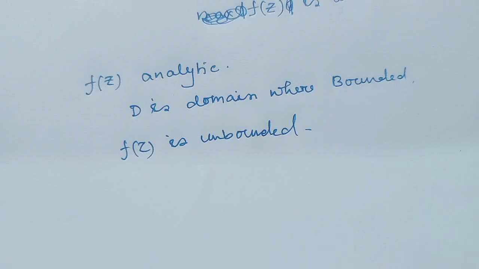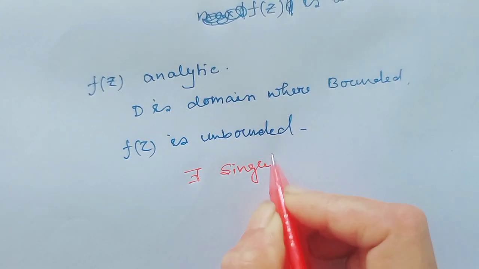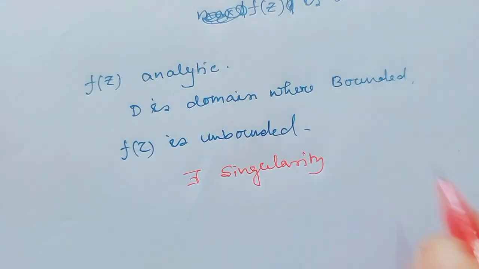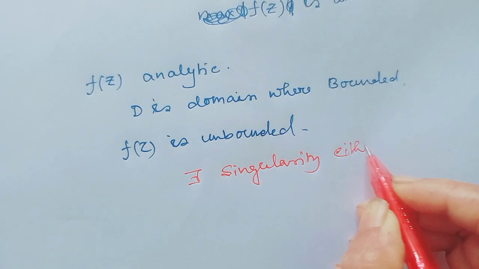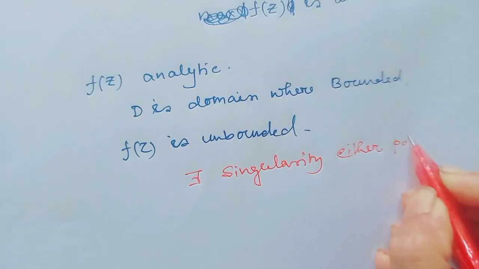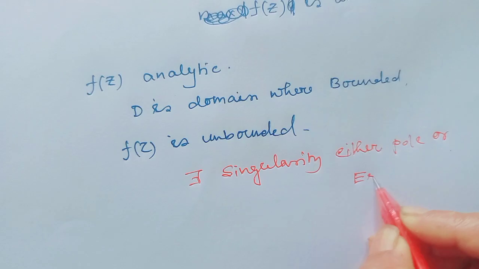If f(z) is unbounded where the domain is bounded, that means there exists a singularity, and this type of singularity is either a pole or an essential singularity.